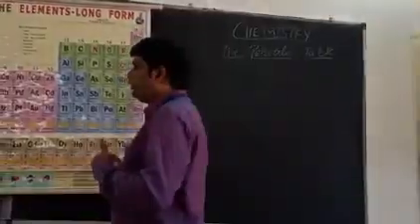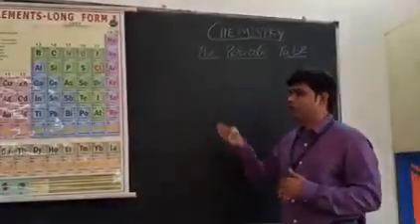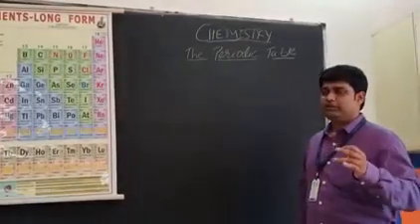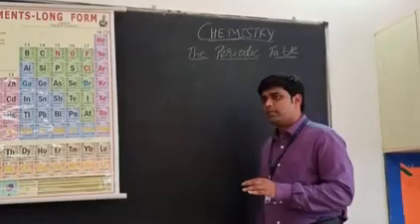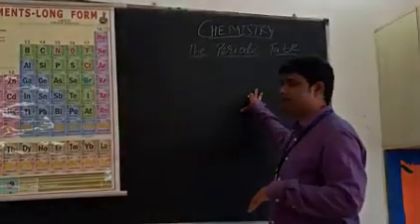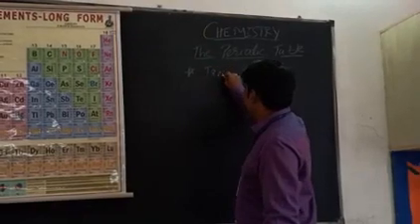So what is the different thing you will study in grade 10? Whatever we have studied, Dobereiner, Newlands, these are the basic things you will be requiring for this chapter. But what is the major topic in this chapter? What we are going to study are nothing but trends in periodic table.